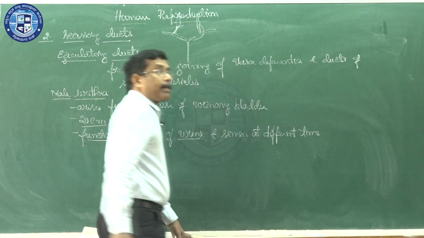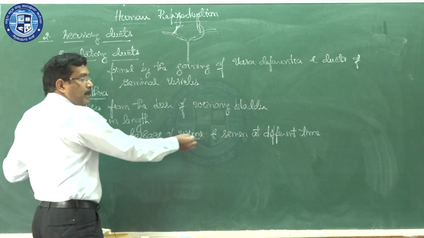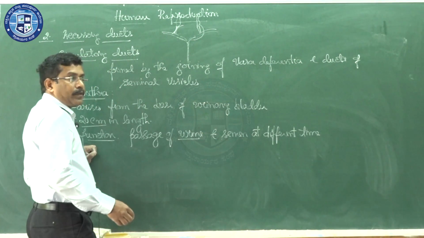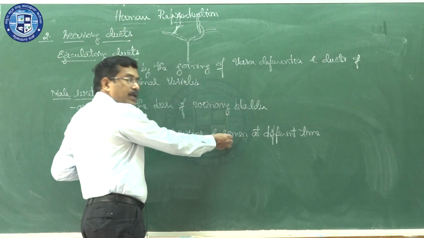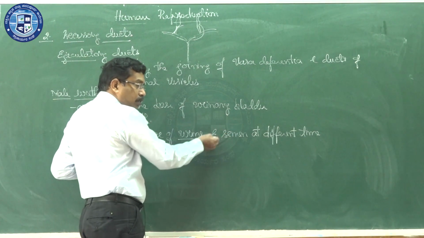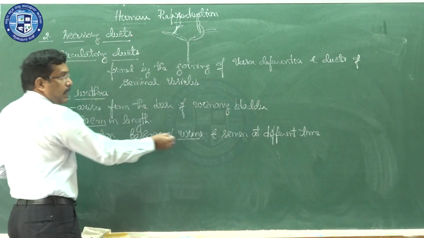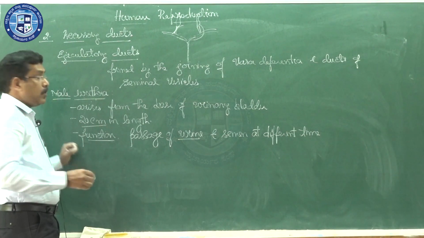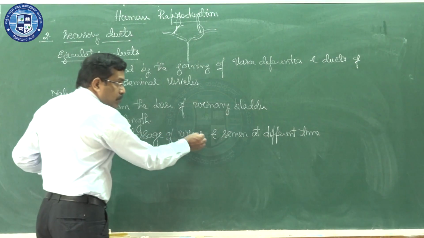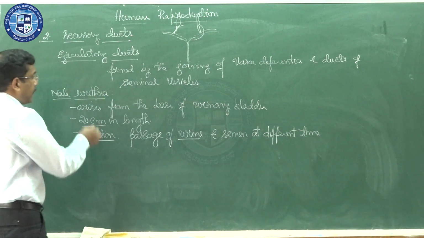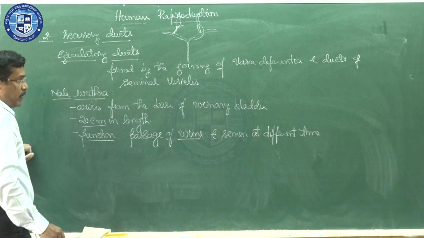When urination is taking place, semen usually will not come out of the body. When there is sexual arousal, semen comes out through the male urethra, and urine will not pass out. So that's why it allows the passage of urine and semen at different times. That is the key feature of the male urethra.